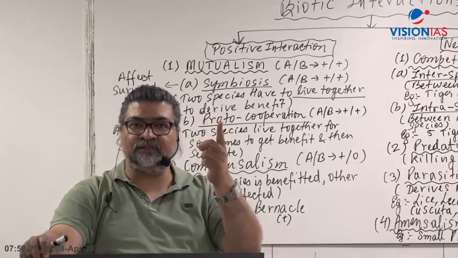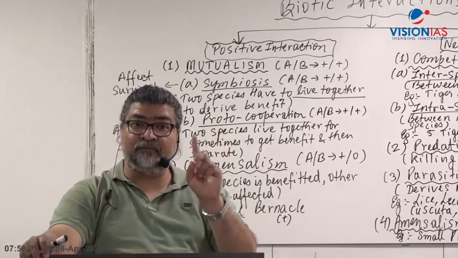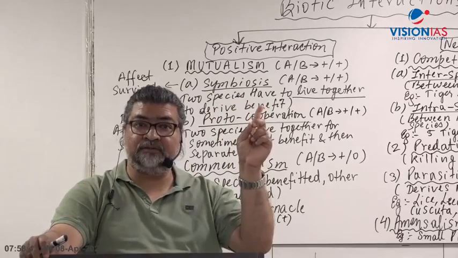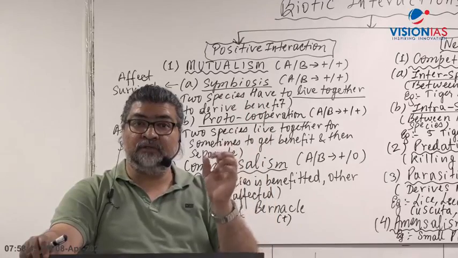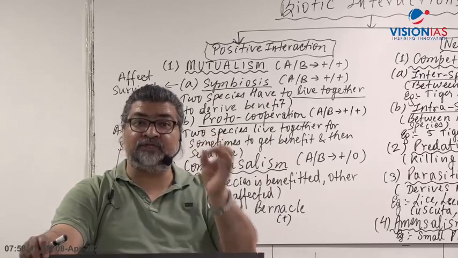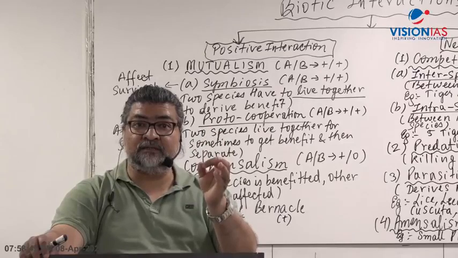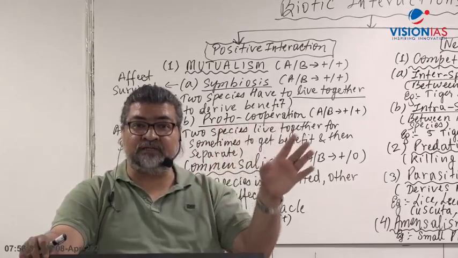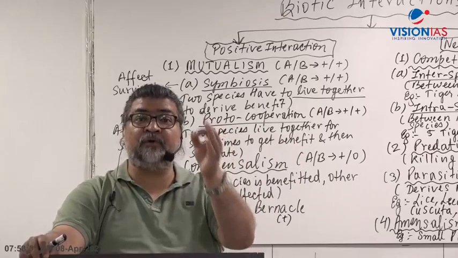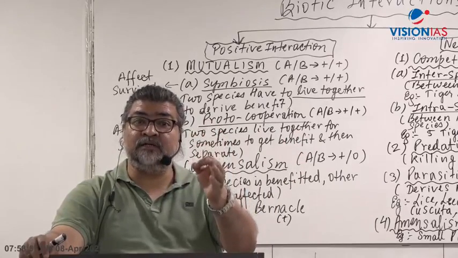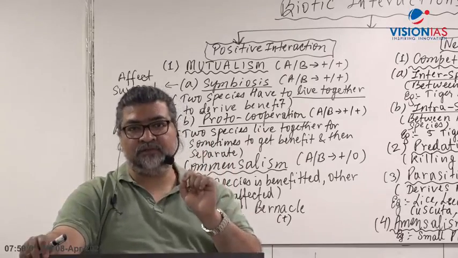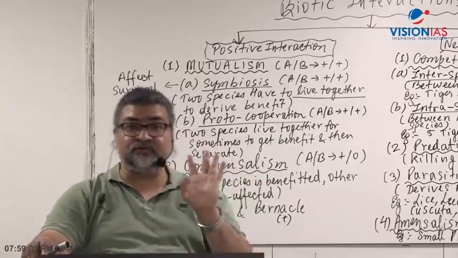The 4th class will be really important from the pollution point of view: pollution, global warming, climate change, ozone depletion, and carbon, water, nitrogen, sulfur and phosphorus cycles, all the nutrient cycles, biogeochemical cycles. The theory part of it will be important in understanding pollution. That is a very important topic for the prelims exam, and every year direct and indirect questions are asked.